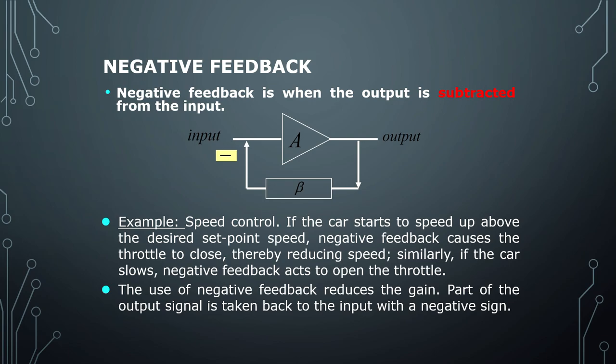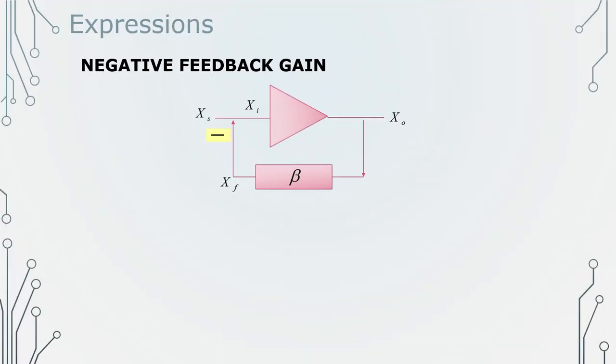Another example of negative feedback is speed control. If you try to start your car at a very high speed, then there must be some kind of feedback system which will tell our system that you cannot directly switch on this particular speed, and you have to rethink about it. So this is something about feedback. We are here for negative feedback, so let us discuss the expressions.